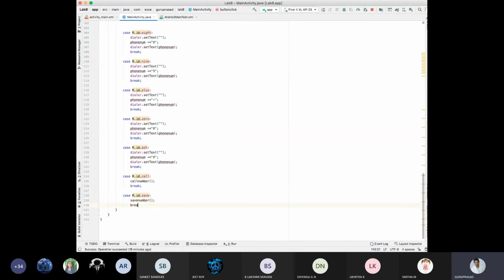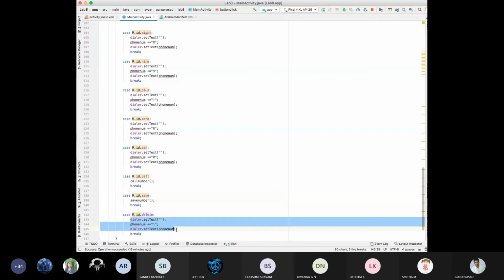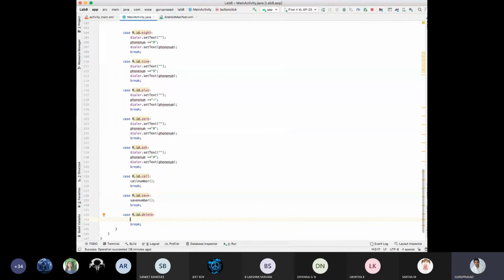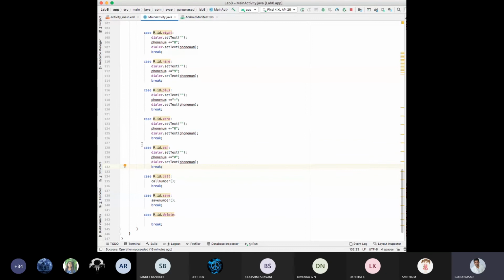Next case delete. For case delete, it is one tricky thing. For case delete, the dialer should be initially null.